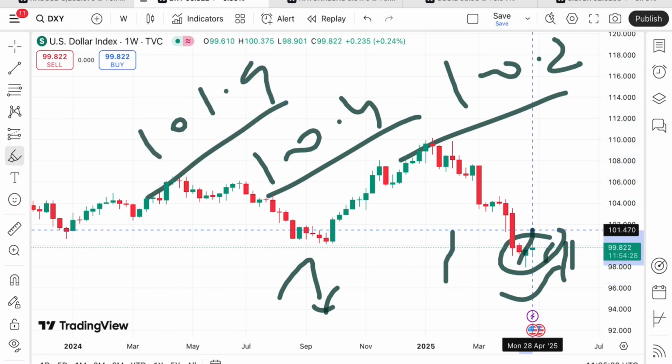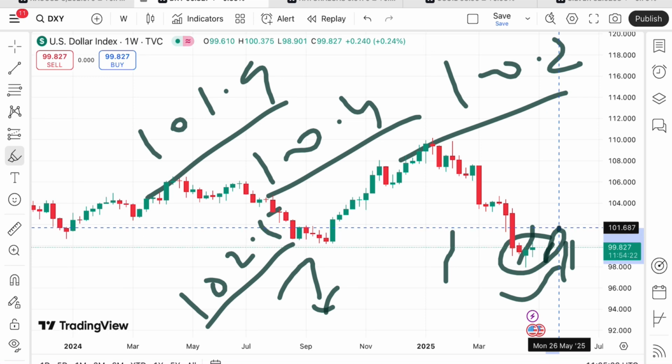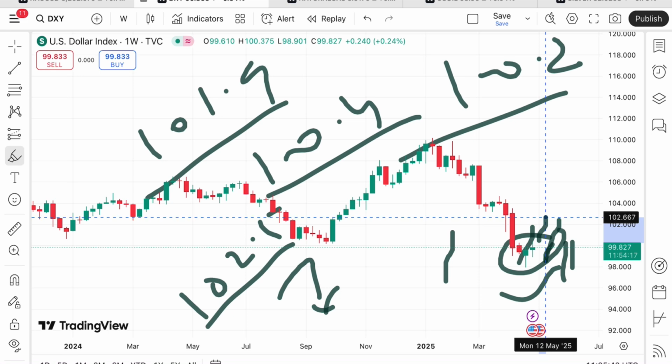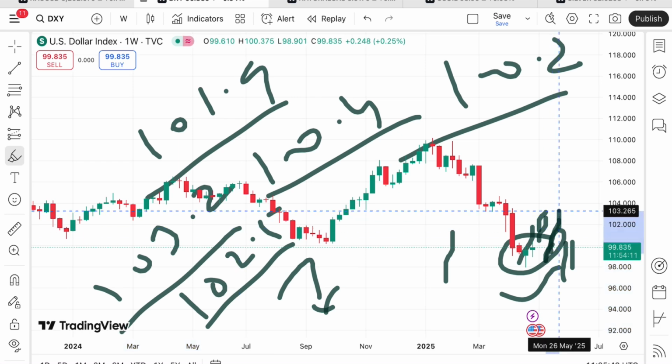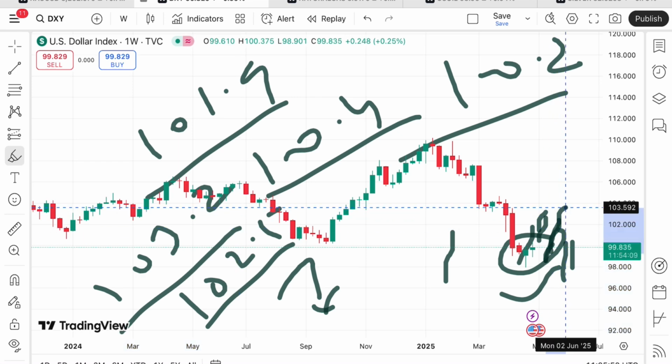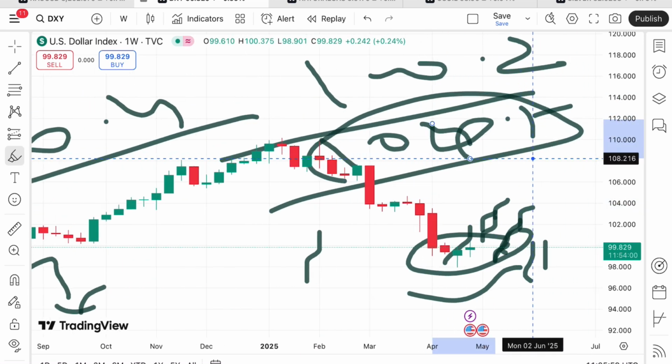$101.9. If the price moves above that level, there is a chance of touching a level of 102.5, and from there a further upside towards 102.8, and then a level of $103.2. If the price moves above that level, there is a chance of touching 103.5, and from there we can see a level of 104.5. But if the price sustains above this level, we can see a further upside.